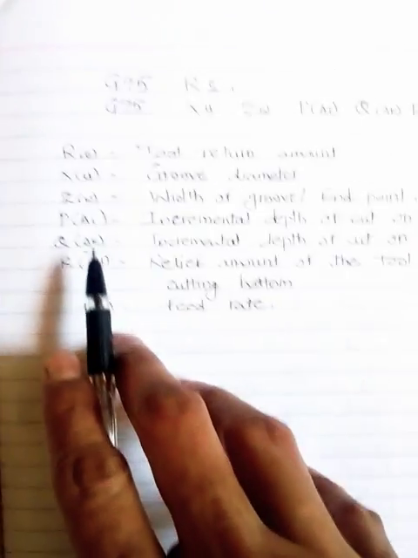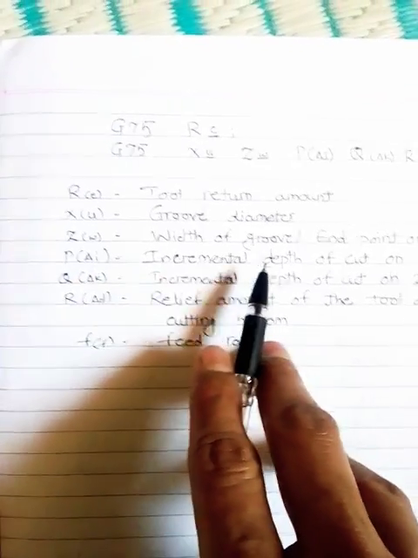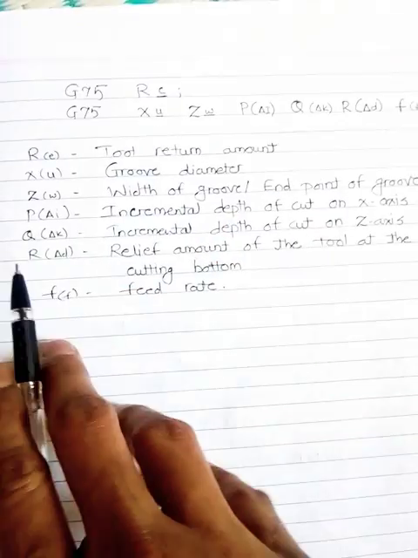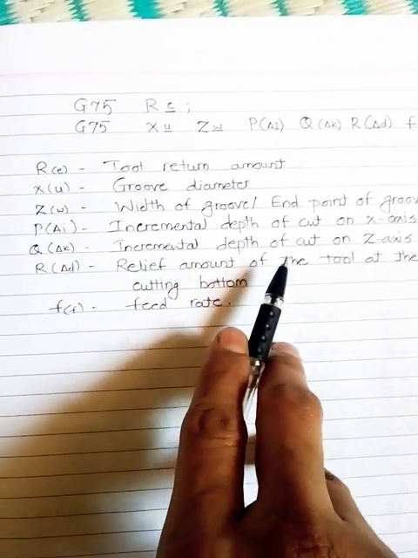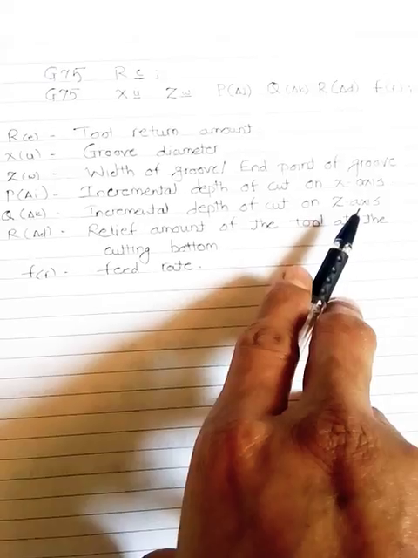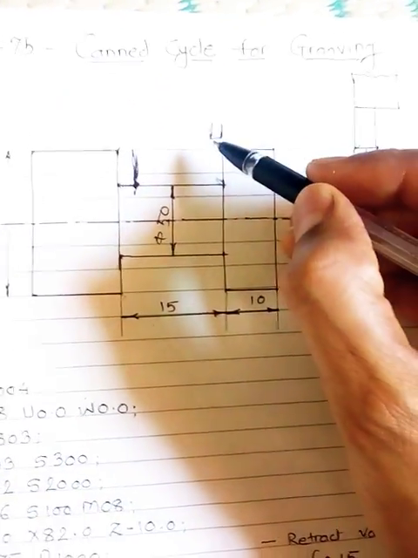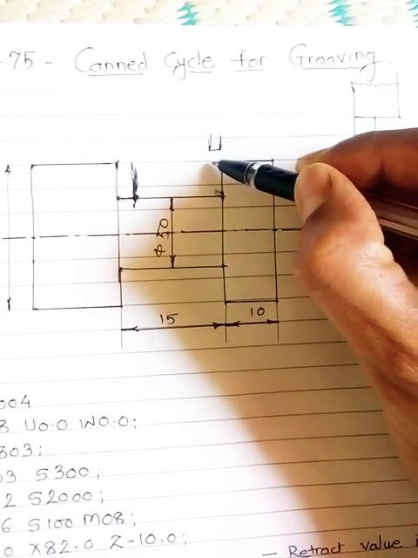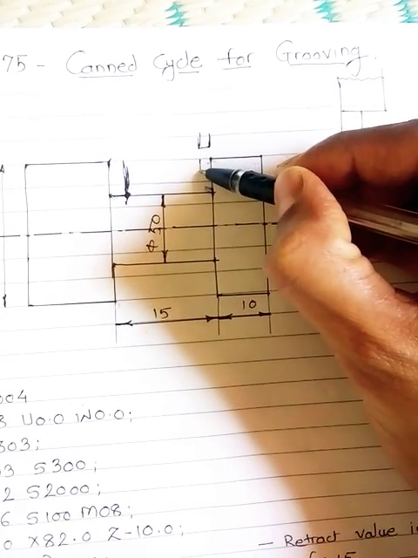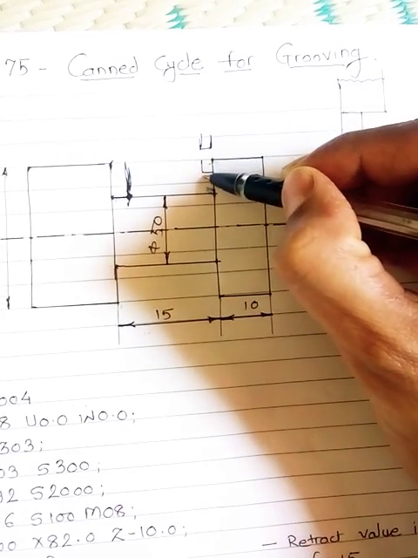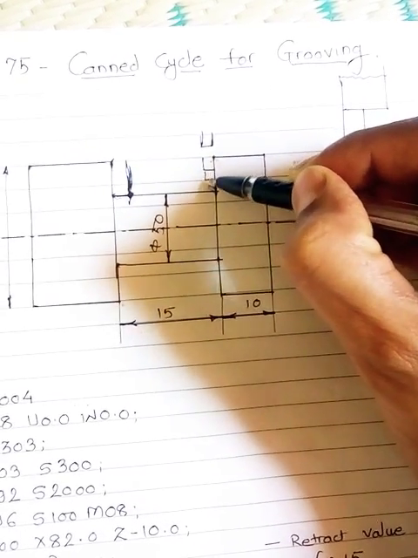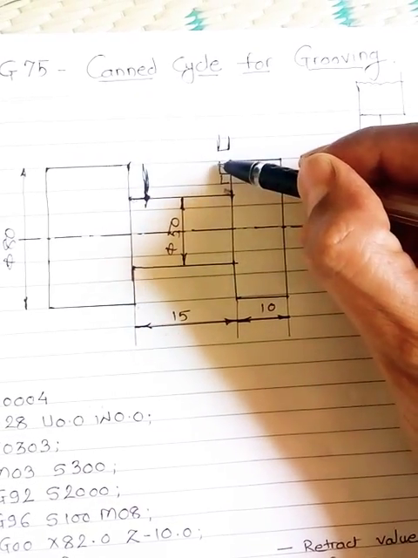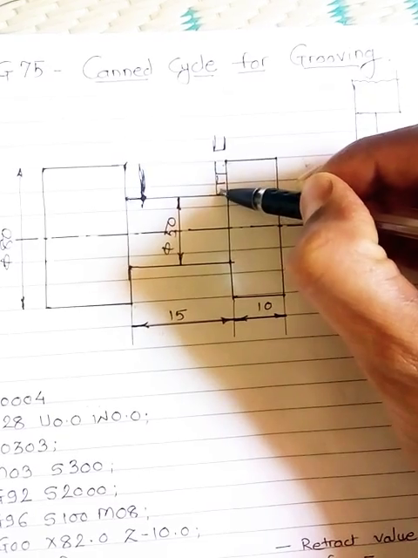Then P is the incremental depth of cut in the X axis, and with Q, the incremental depth of cut in the Z axis. So what is the incremental depth? When we are moving the tool in the X direction for the cutting operation, we have to move it step by step, not in one step from start to end.